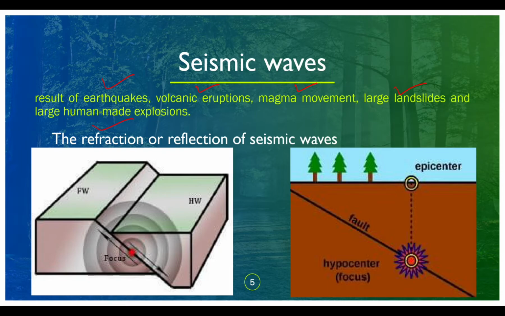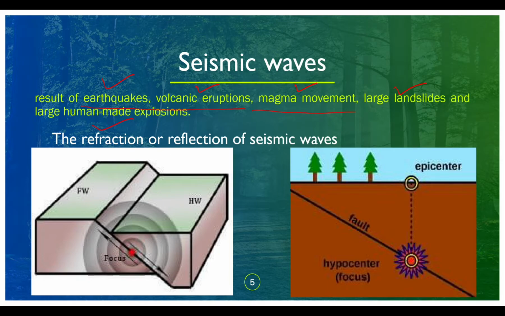Majorly, what is not in our hands and is uncontrolled and unpredictable are earthquakes, volcanic eruptions and magma movement. The refraction and the reflection of seismic waves will give us knowledge of the interior of the earth. We will go to that after these few slides.